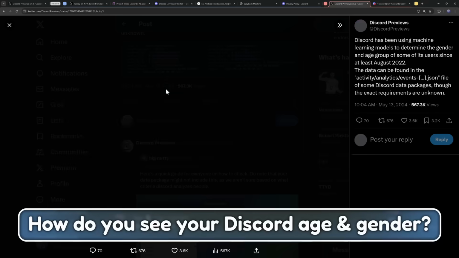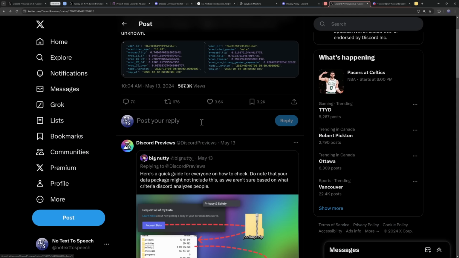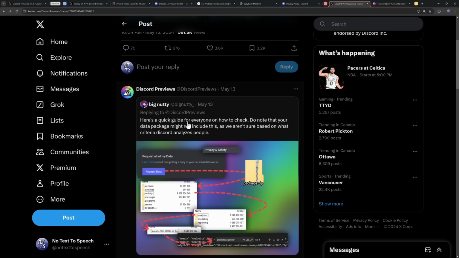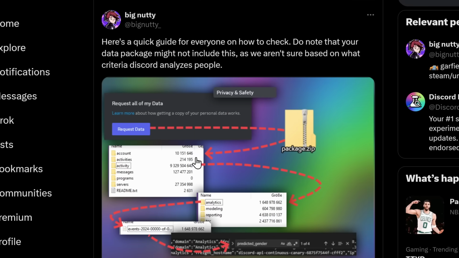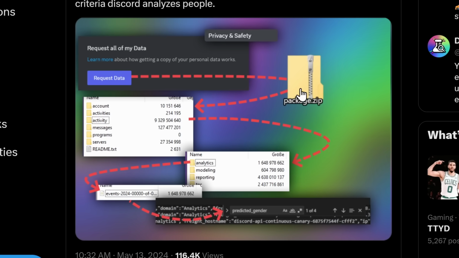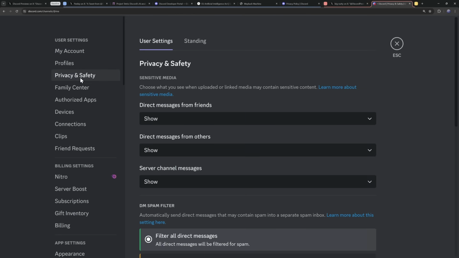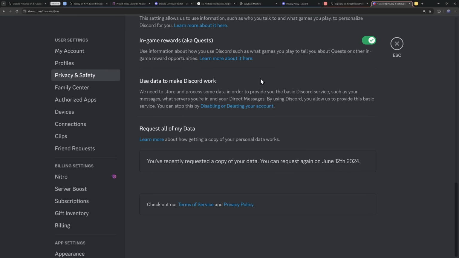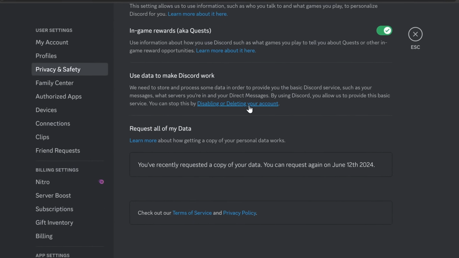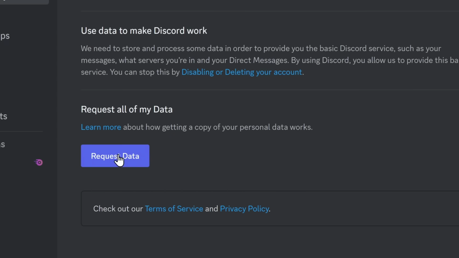And that next thing is, how do you see what Discord thinks your age and gender is? Well, thankfully, again, I did not have to do my job, because Big Nutty on Twitter made this wonderful diagram, which I'm gonna walk you through in case you do not know how to use a computer or things are confusing. What you need to do is go to your Discord settings, go to privacy and safety, scroll all the way down, and then click on this request data button.